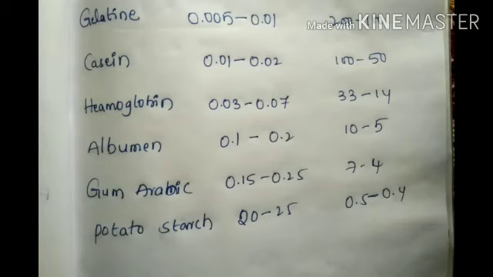Based on the gold number, some problems are there. Very simple, very small problems. In our book only 2 problems are given. The coagulation of 100 ml of colloidal gold solution is completely prevented by adding this kind of amount. 0.25 grams is converted to 50 grams of NaCl. That is simple.